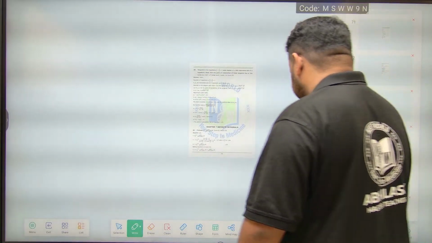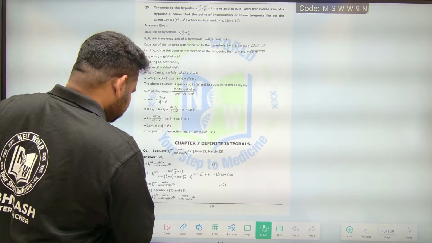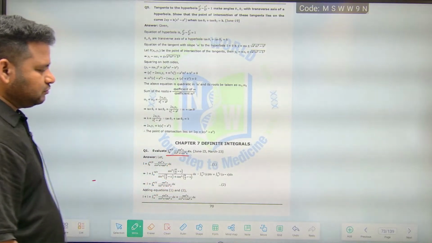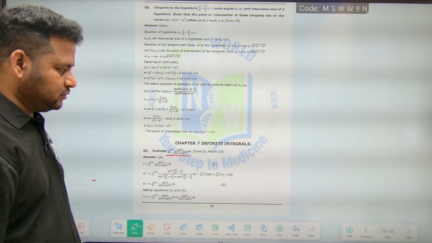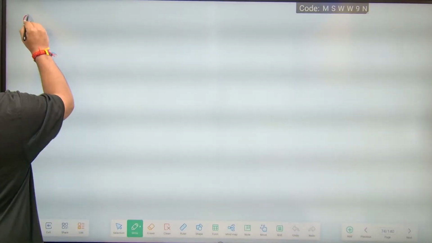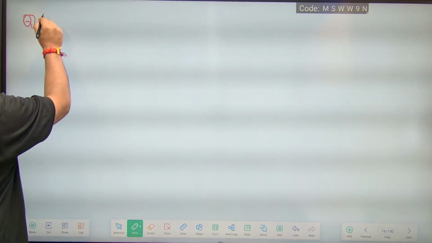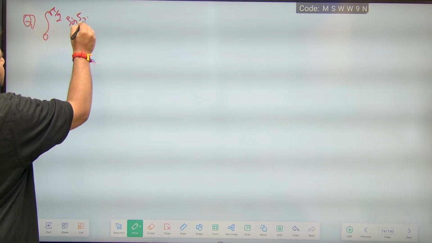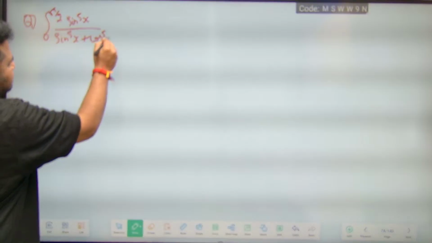Okay, here we have definite integrals. Observe very carefully. This is the question that we have: evaluate the integral from 0 to pi by 2 of sin power 5x divided by sin power 5x plus cos power 5x dx. So let us take up the question. The given question is the integral from 0 to pi by 2 of sin power 5x divided by sin power 5x plus cos power 5x dx.